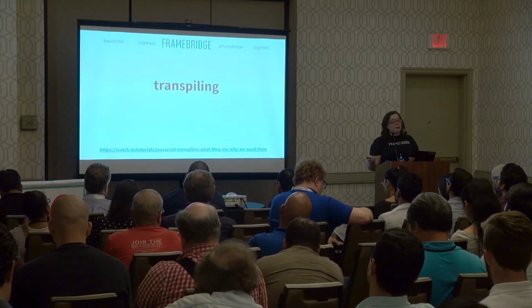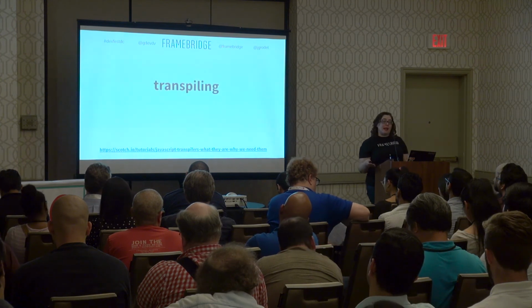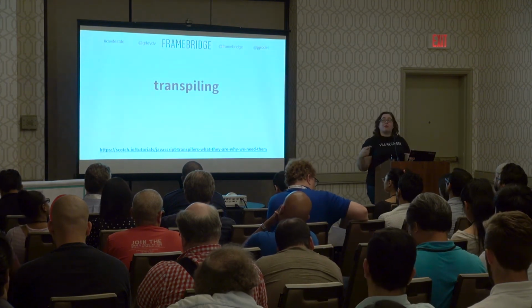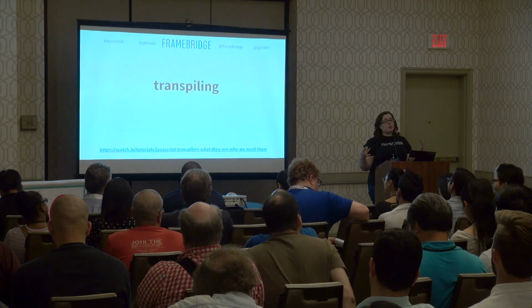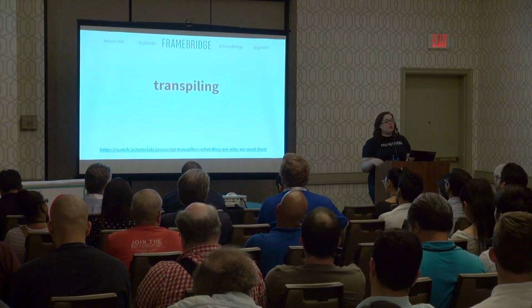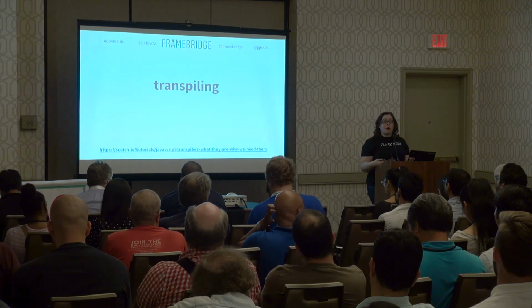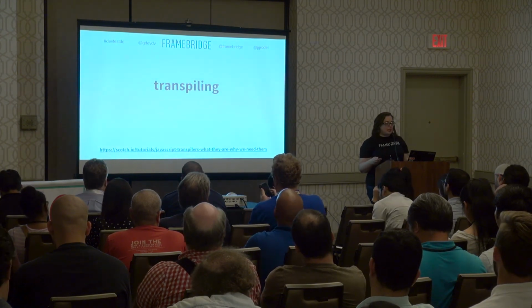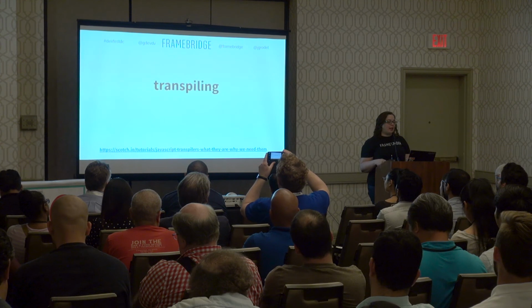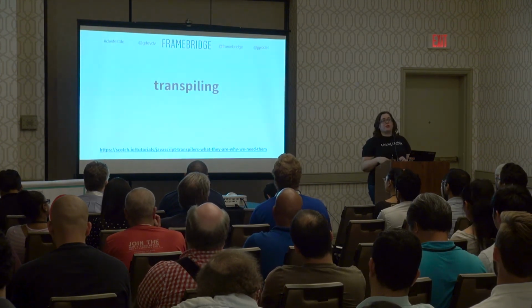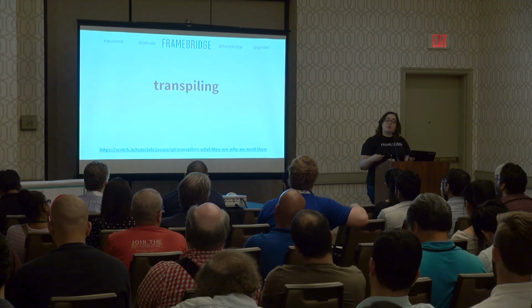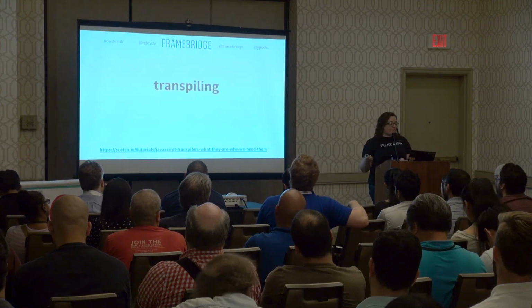And with transpiling, we can start writing modern JavaScript now and transpile it for the browsers we have to support. And as those browsers change, we can change our configurations for a transpiler to do less of that and use more of the modern features outright. So that's a way to start writing modern JavaScript today. You can transpile down based off of browser. You can transpile down to ES5 or ES3, depending on what you need to support.